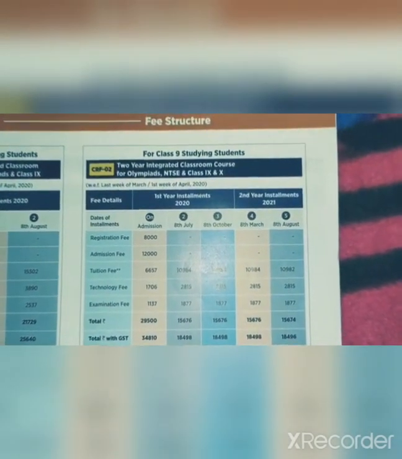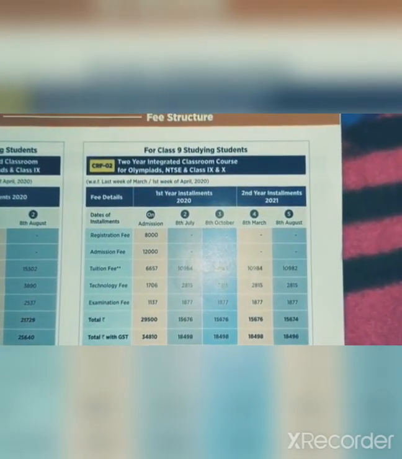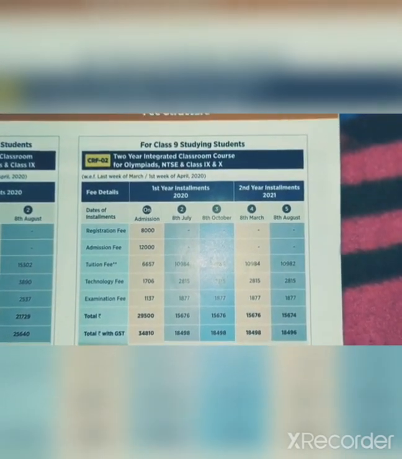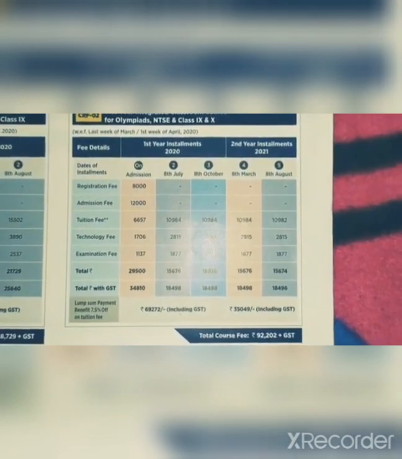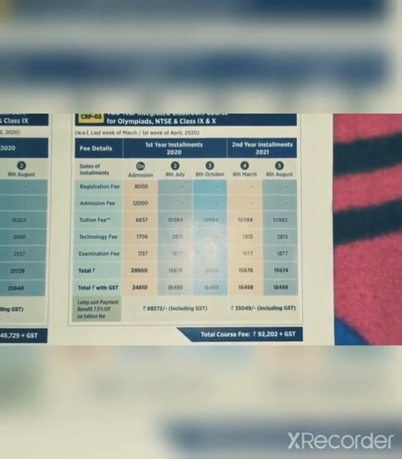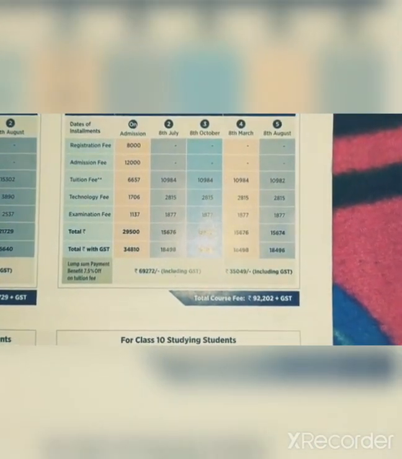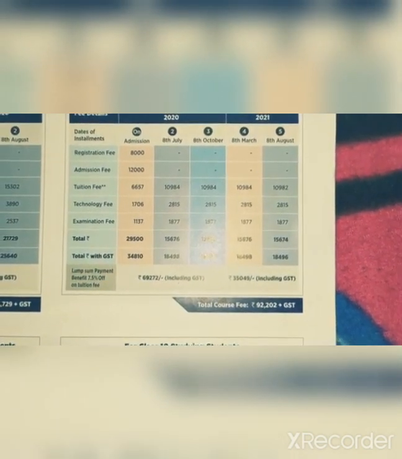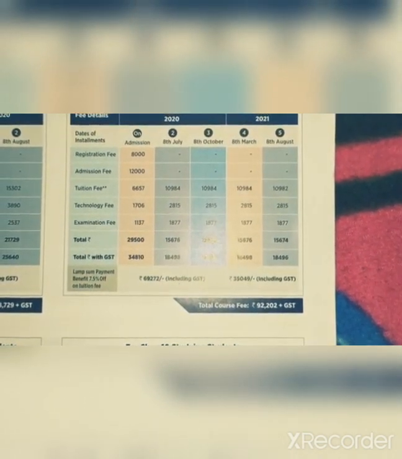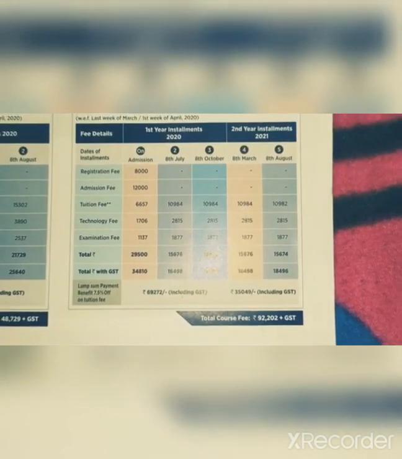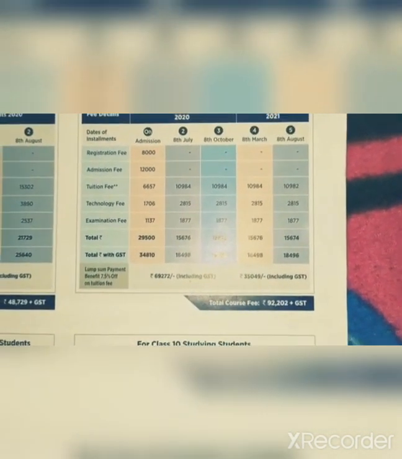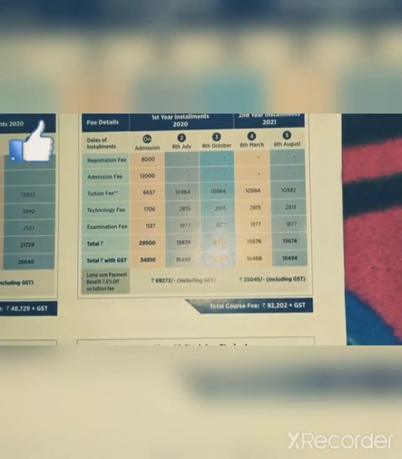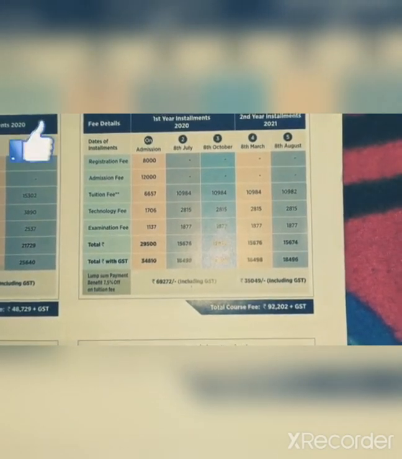For the class 9th student 2 year program, you are going to study 2 years in Aakash, for class 9th as well as 10th. The registration and admission fees are the same, 8,000 and 12,000 respectively, and the total fees you can see are 69,000 and 35,000 respectively for the first year and second year installments. The total course fee is around 92,000, as well as GST added on.